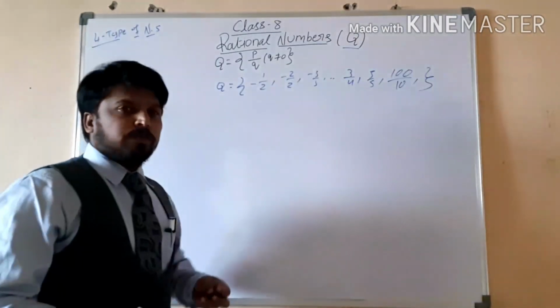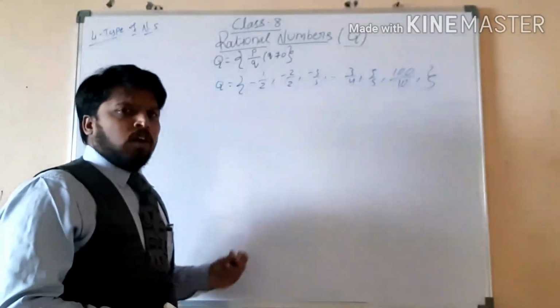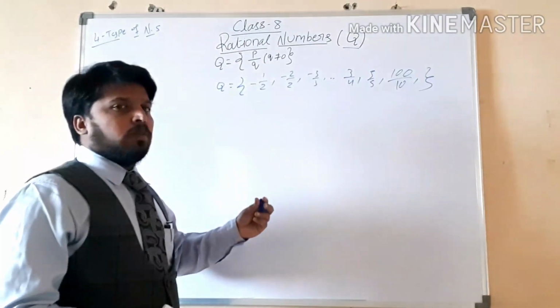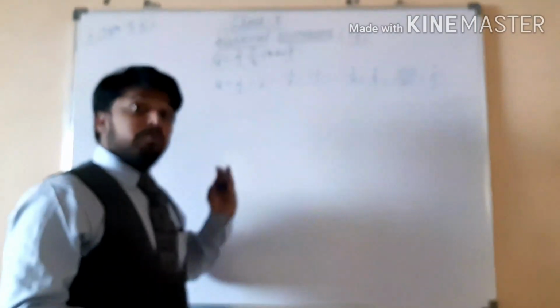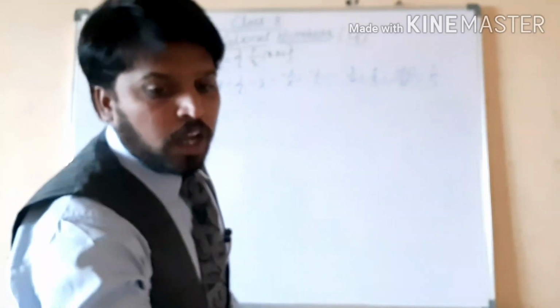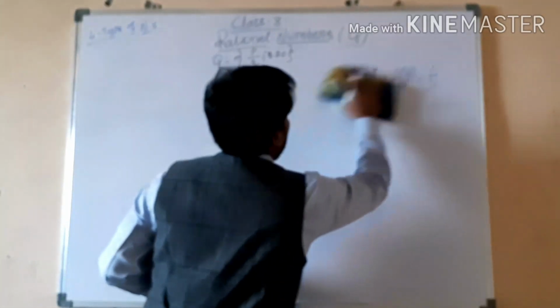Previously we learned, whenever we are discussing number systems, we have to learn how to show the numbers on a number line. So now I am going to show you how to show these rational numbers on a number line.